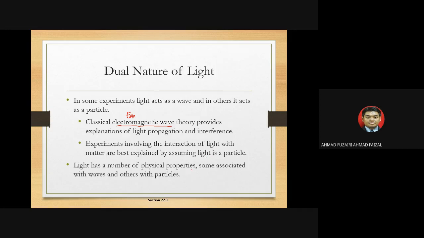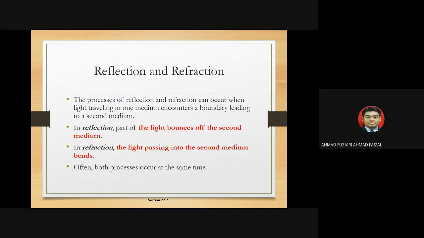Light has a number of physical properties, some associated with wave and others with particles. So when we say that light is acting as a particle, we should remember about photons. Well, when light travels as a wave, you should know there are also other properties that contribute to light as a wave.